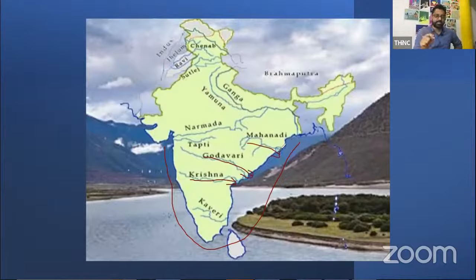Then the question is, which are the ones that are flowing to the west? Narmada. Oh, I chose a wrong color, sorry. Narmada is flowing to the west. Tapi is also flowing to the west. Narmada and Tapi flow to the west. Have these kinds of tricky things in your mind, so that if they ask, you should be able to arrive at the answer.